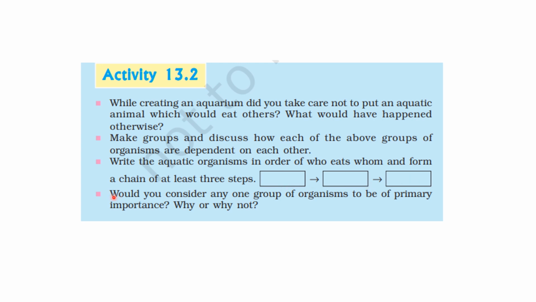Okay. Now, would you consider any one group of organisms to be of primary importance? Why or why not? The primary importance will be of the first category, because the plants are the primary producers. Okay, the producers. Those that convert sunlight into energy are of prime importance, right?